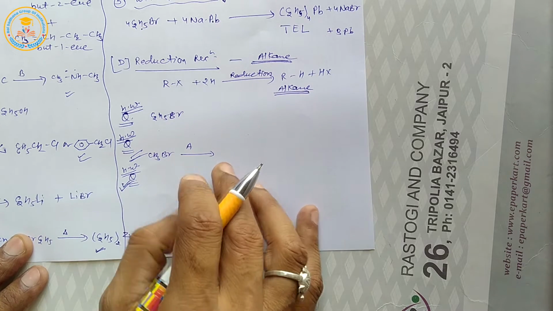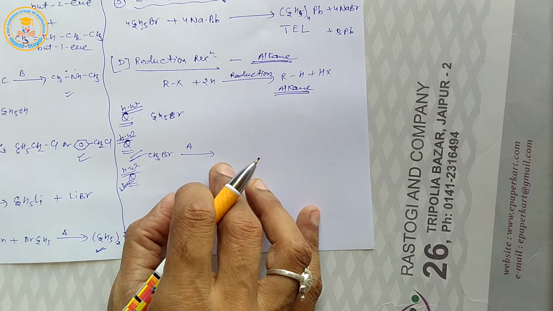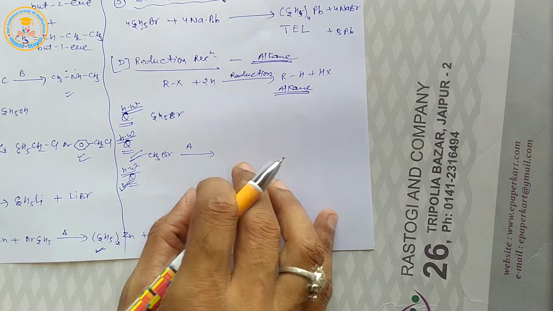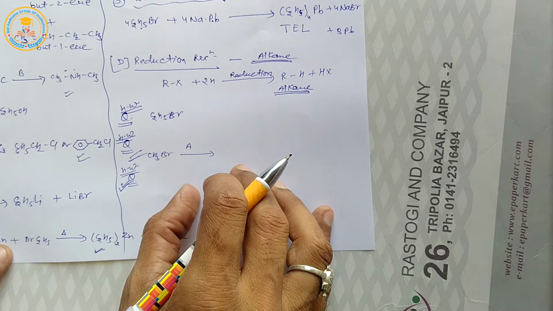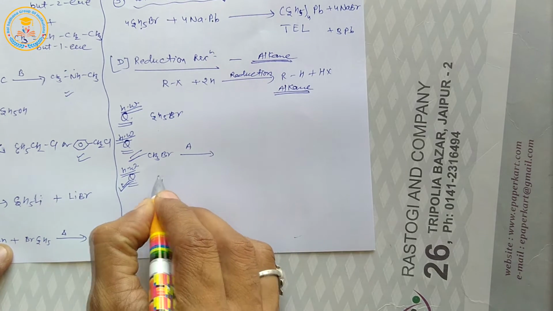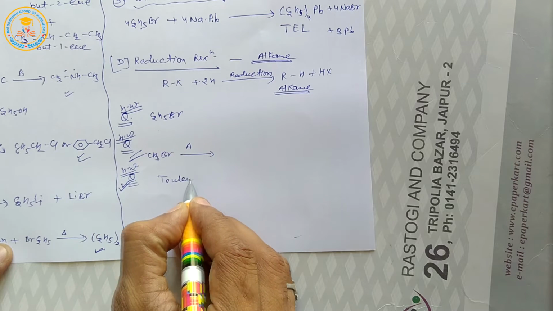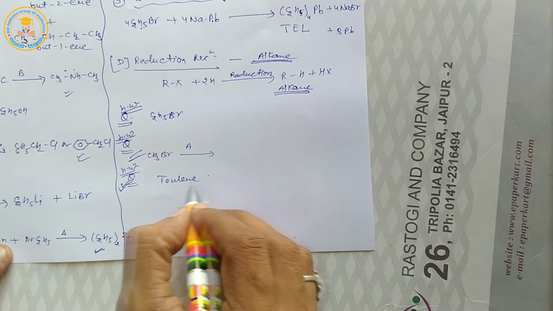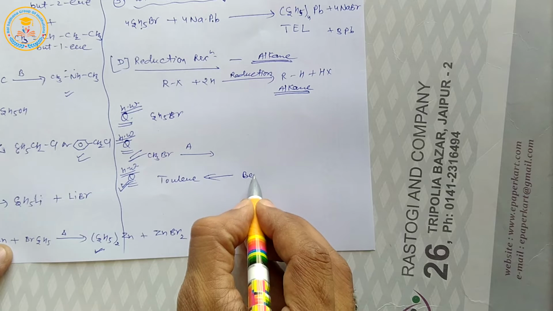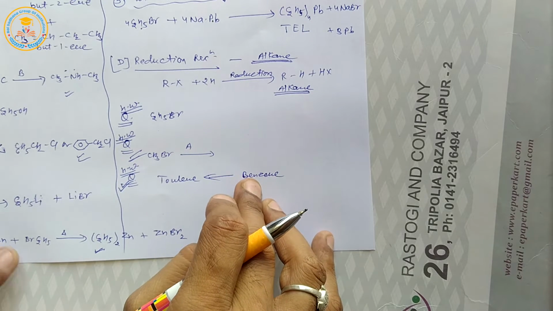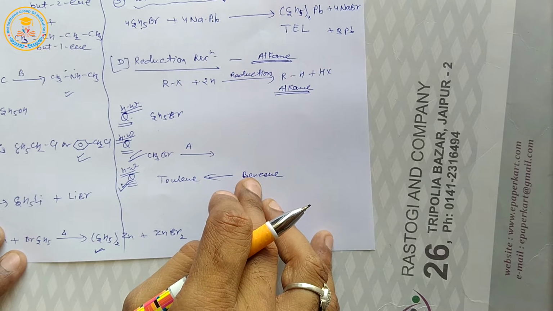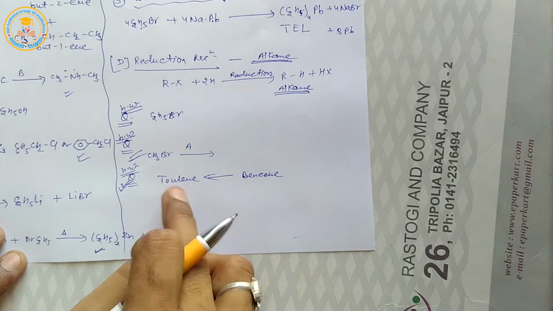Very important. Write chemical equation for synthesis of toluene from benzene, and write the name of the reaction. Very important.